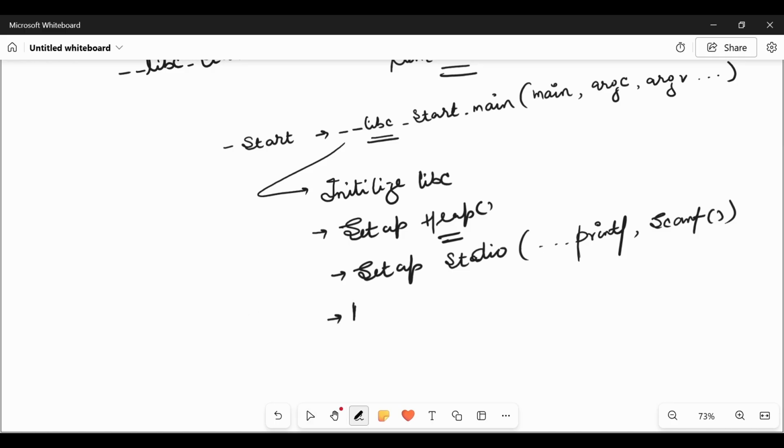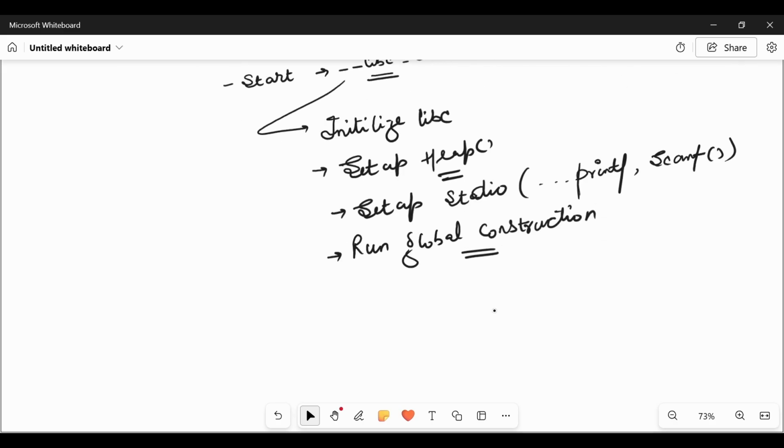It also runs the global constructors. I will show you how global constructors work, through which we can run a program without even the main function. Global constructors.